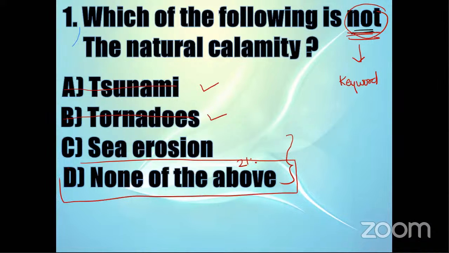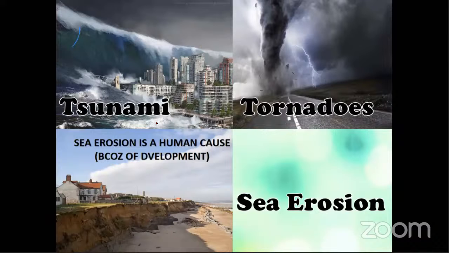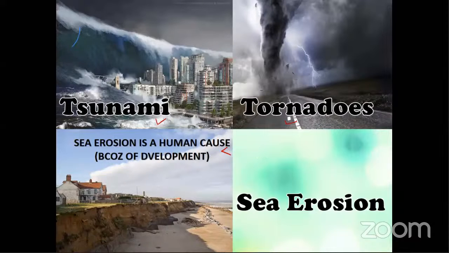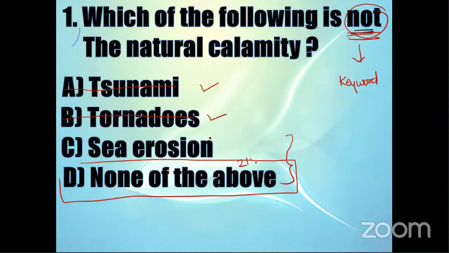Now if you see the explanation, this is your tsunami, this is your tornadoes. Sea erosion is a human cause because of development. It is not a natural calamity. So sea erosion is the correct answer.